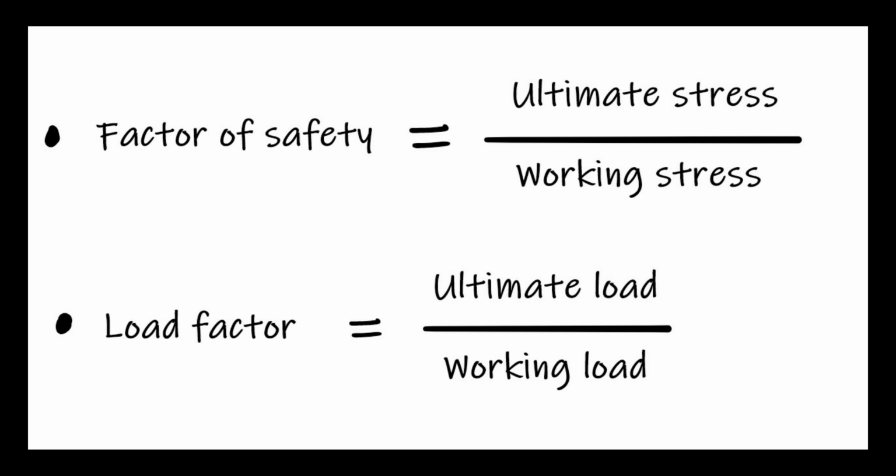And then we can calculate the working stress or safe stress and safe load for the mechanical application of the material. For that, we use factor of safety and load factor, which will be constant for a particular material. For example, the factor of safety of steel is almost always equal to 3.